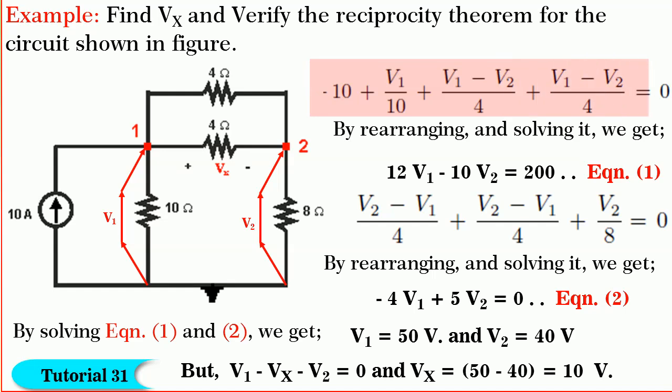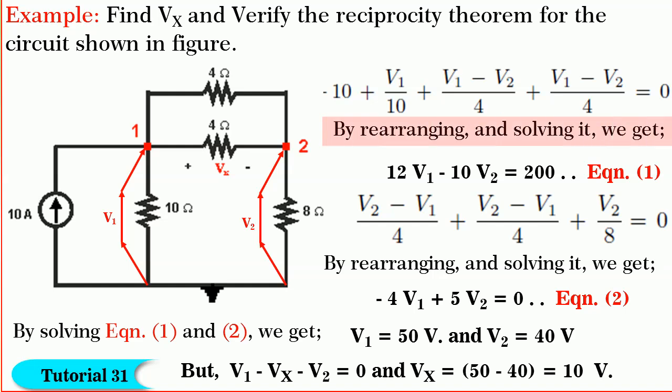By writing Kirchhoff's nodal equation for node 1, we get minus 10 plus V1 by 10 plus (V1 minus V2) by 4 plus (V1 minus V2) by 4 is equal to 0. By rearranging and solving, we get 12 V1 minus 10 V2 is equal to 200. Let it be equation 1.